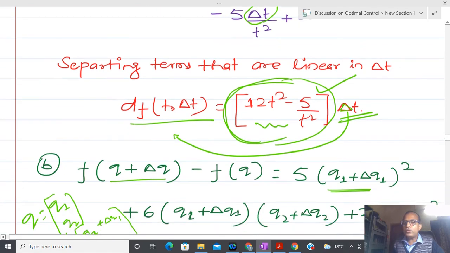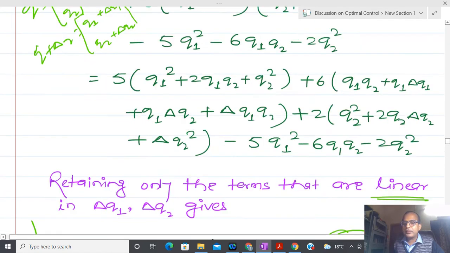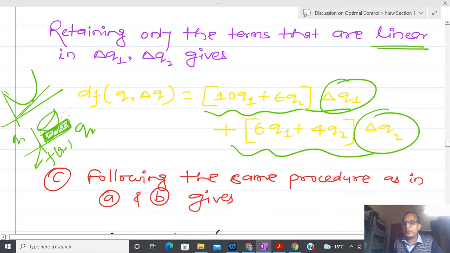Now if you come here, I have two quantities. So how do we generalize that result for the second order case? Now I will tell you the answer and then try to interpret. Suppose I have to put df equal to 0, then delta q1 and delta q2 are both not equal to 0. They are very small, but obviously not equal to 0. So how do we make sure that df equals 0?